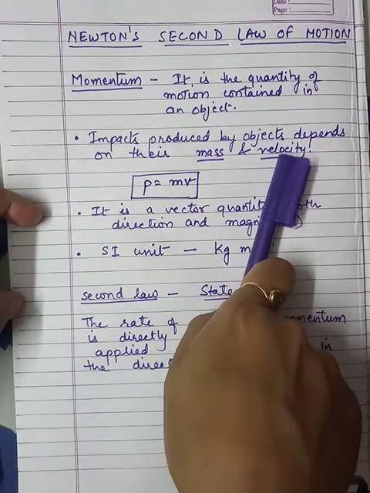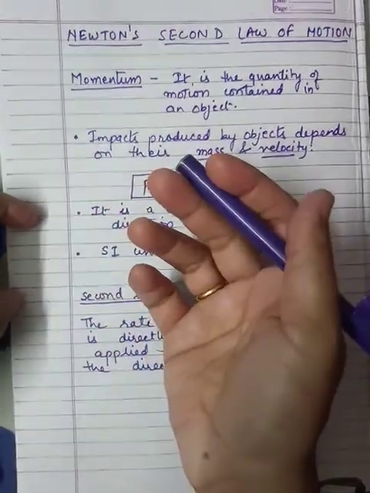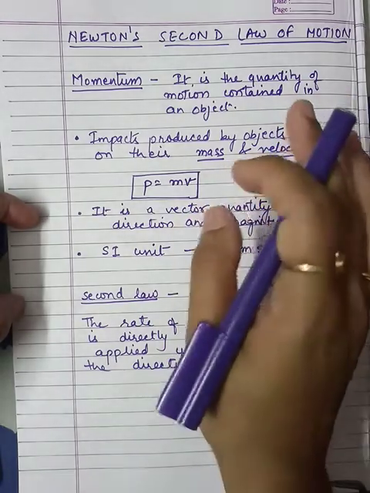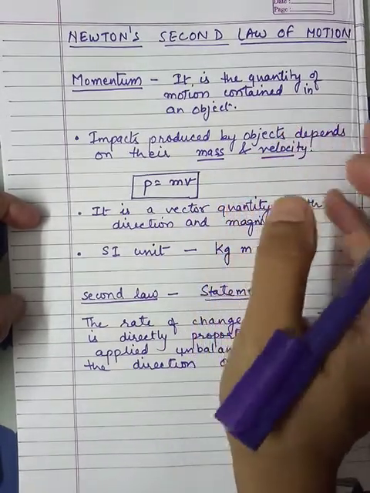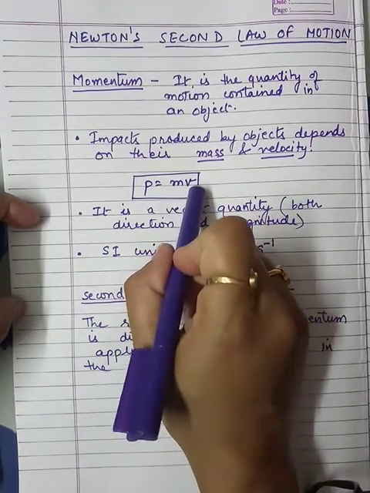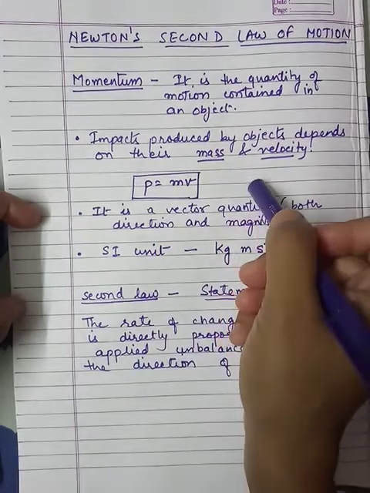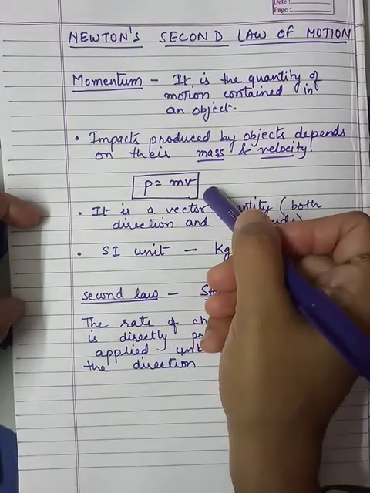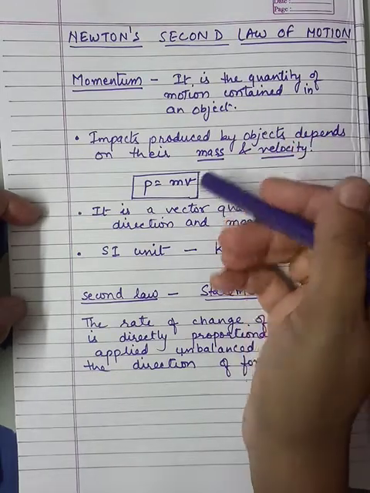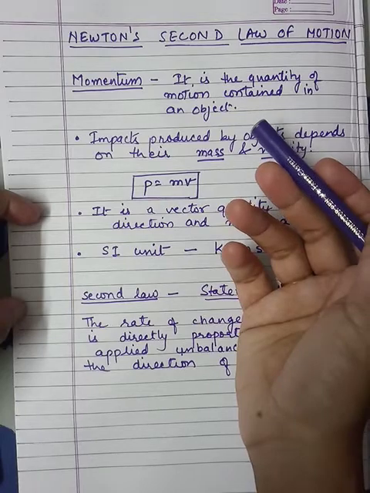Okay, for example, the impact produced by a moving truck. Whether the truck is moving slow or fast, the truck is very heavy, so it must have some mass. And if the truck has a small velocity, suppose 5 meter per second, then it may kill a person when it hits a person, or it may damage a car when it hits a car while moving on a road.